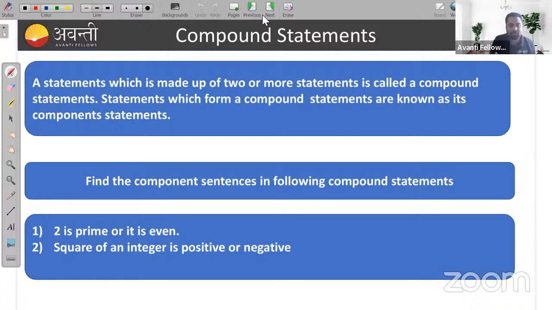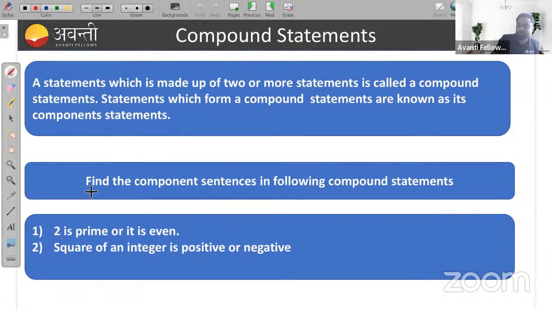So if we take two simple statements and connect them, the statement you get will be a compound statement. Those two simple statements are called the components of the compound statement. Is that clear, everyone? Yes or no?